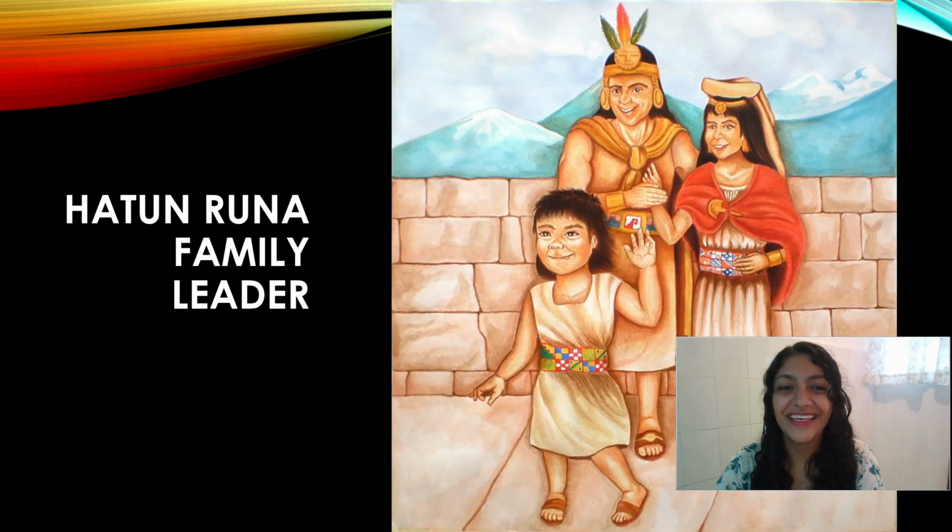Okay. So then we have the Hatun Runa. The Hatun Runa is the family leader. So this will be the wisest man in a family. Mainly it was the grandparents, because they know all the family history and they are very wise because they've learned so many things. So in this type of society, they really worship grandparents. They were very important. They were never left out, and the parents would go ask them for advice.